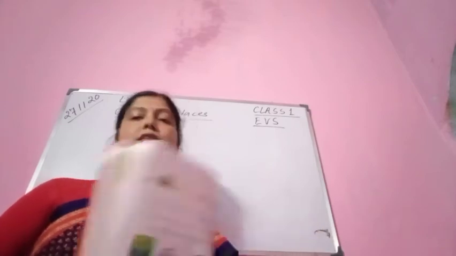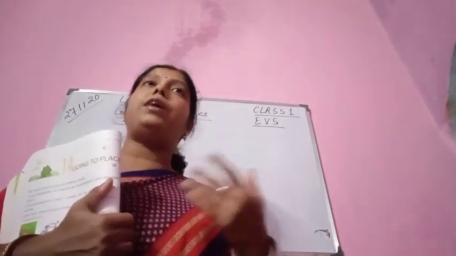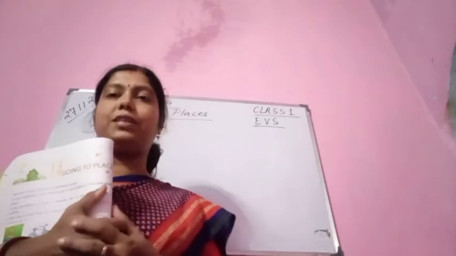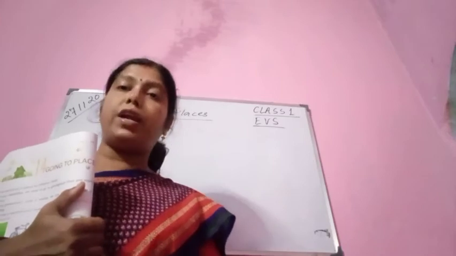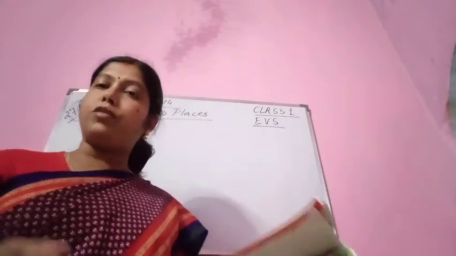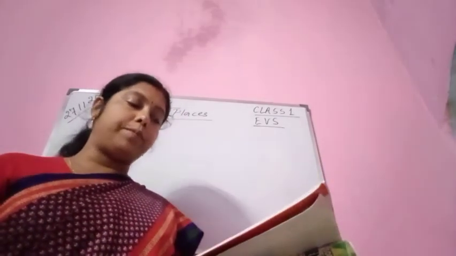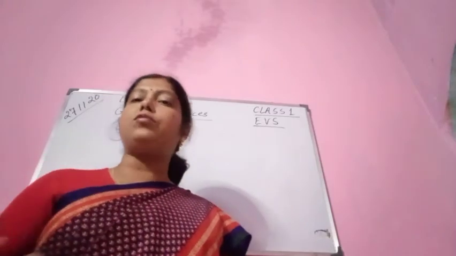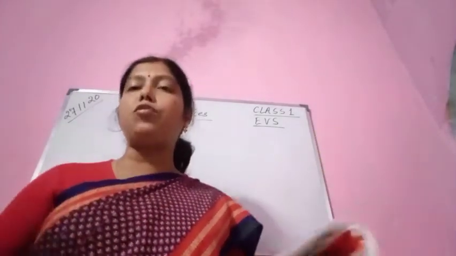So going to far off places is called traveling. What is traveling? If you go to far off places, that is known as traveling. You can go to far off places by car or bus or even train. Okay, for long distances we use trains, alright. For traveling in the city, motorbike, car and bus are used. These are also used for traveling from one city to another. Within the city and outside the city you can use car, bus, motorcycle. For traveling from one city to another, train is also used.